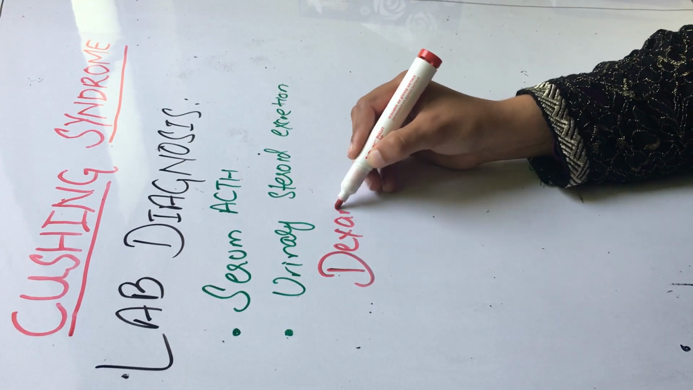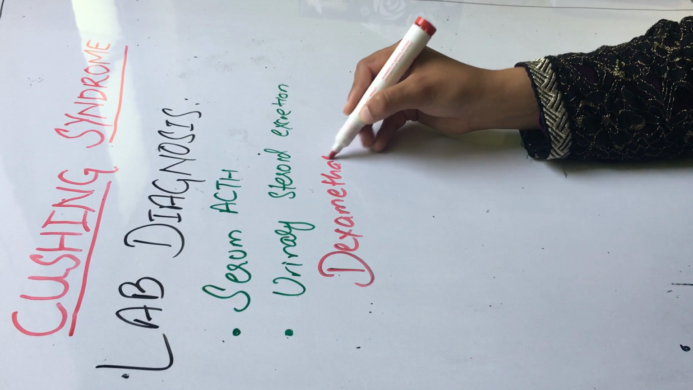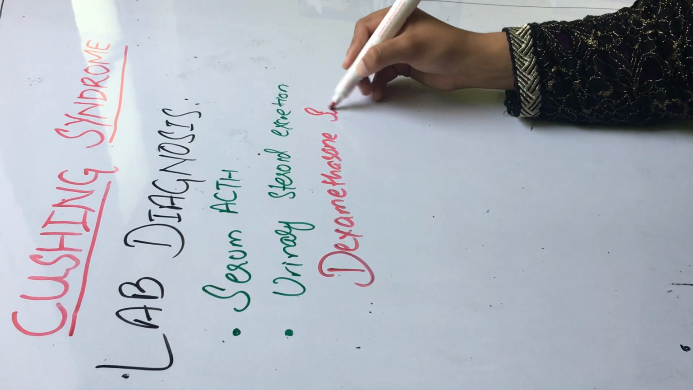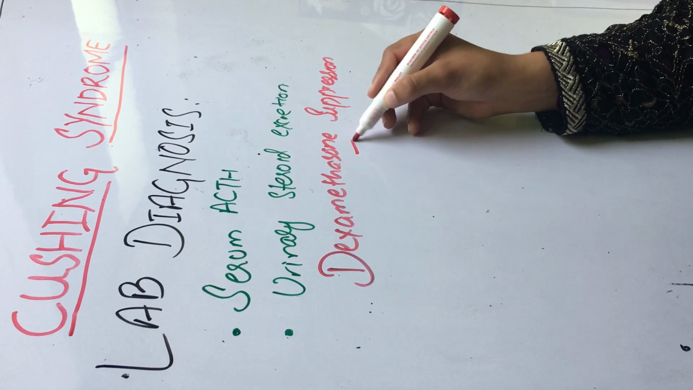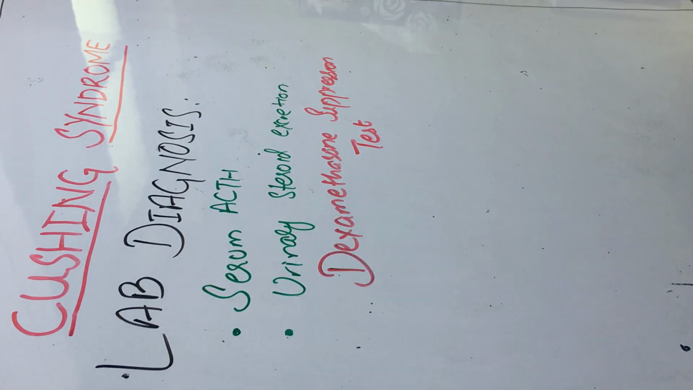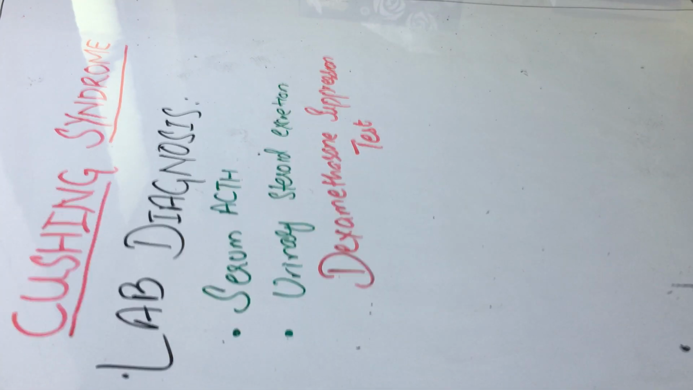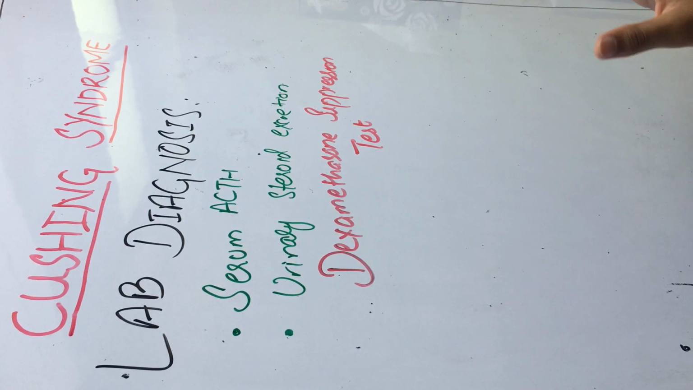What is it called? Dexamethasone suppression test. In this test, we will give patients exogenous dexamethasone. It is actually a synthetic glucocorticoid. Now we will see what the response of the patients is after administering the dexamethasone.